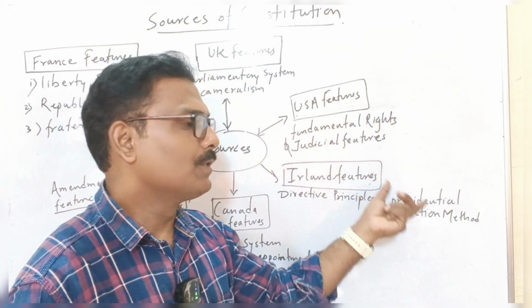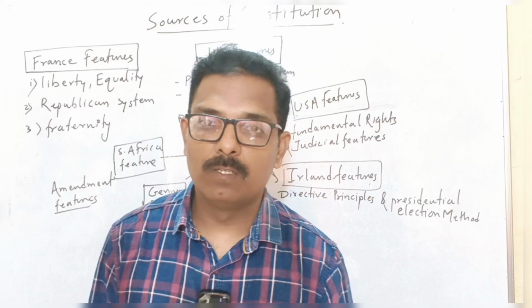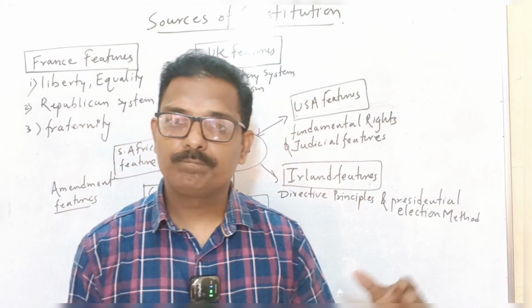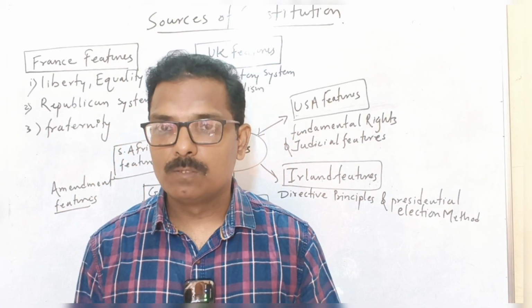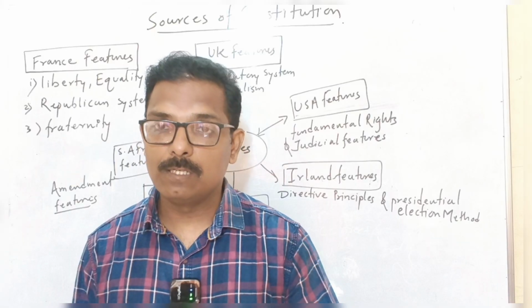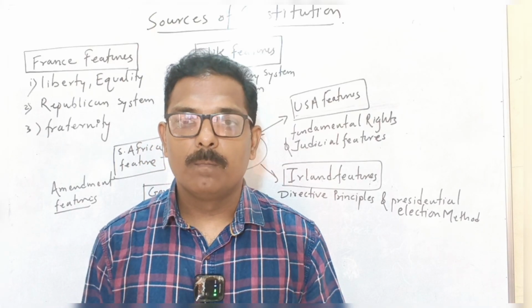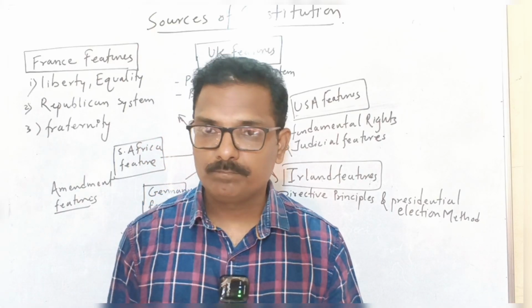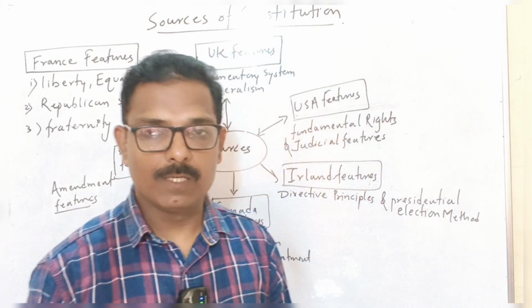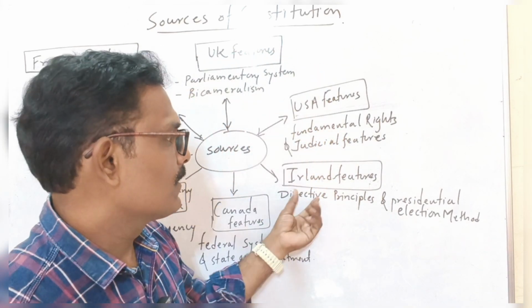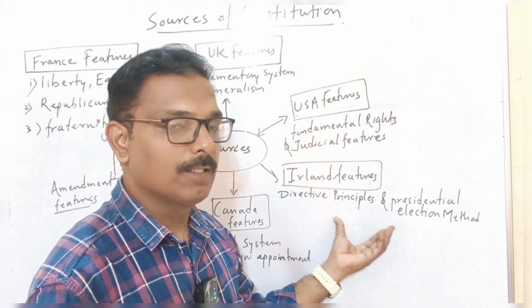Then the judicial features. Judicial review as well as the integrity of the justice, or integrity of the courts, are also taken from the American constitution. So these two features.